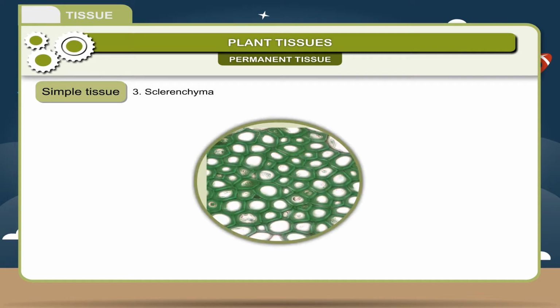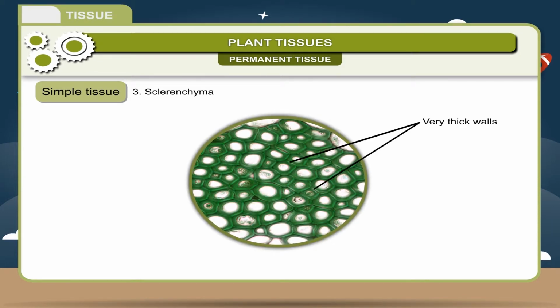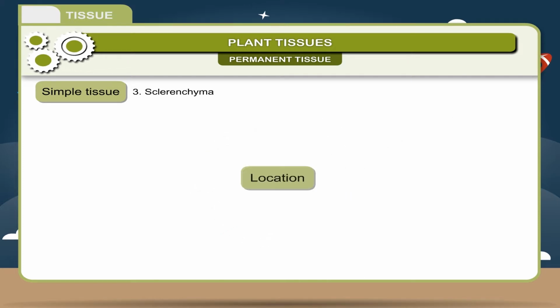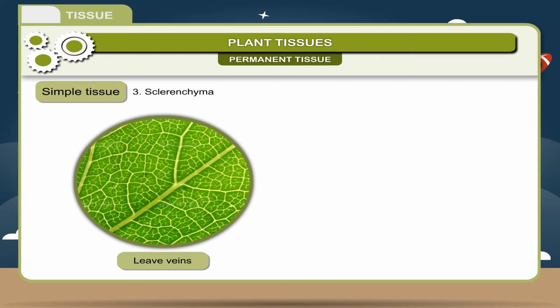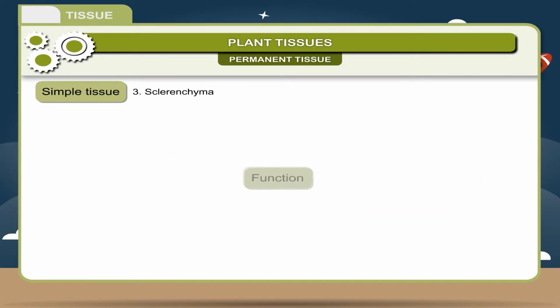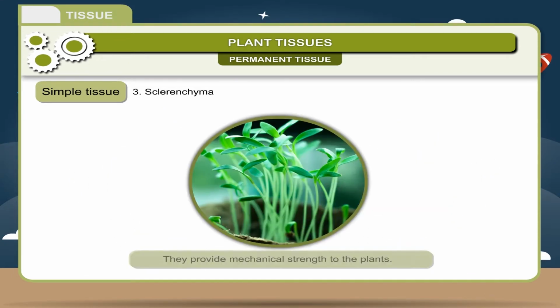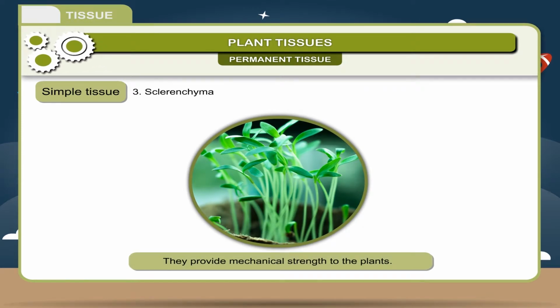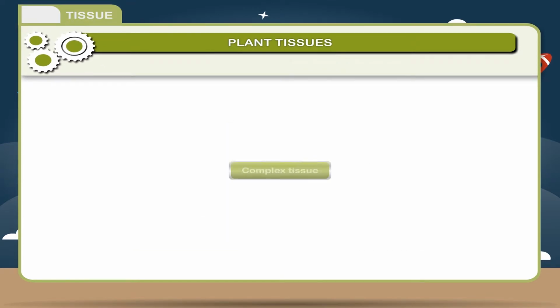3. Sclerenchyma. They are composed of very thick-walled dead cells. There are no intercellular spaces in between the cells. Location. It is found in the veins of the leaves and stems. Function. They provide mechanical strength to the plants.